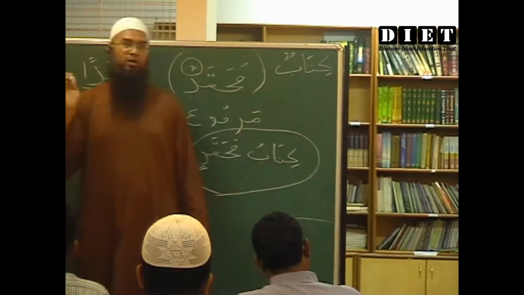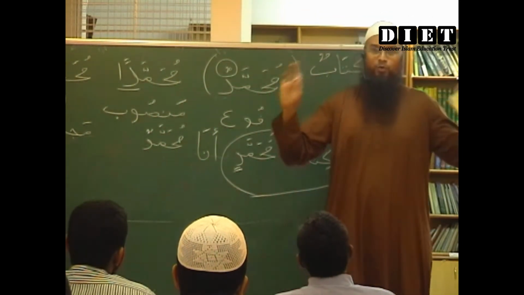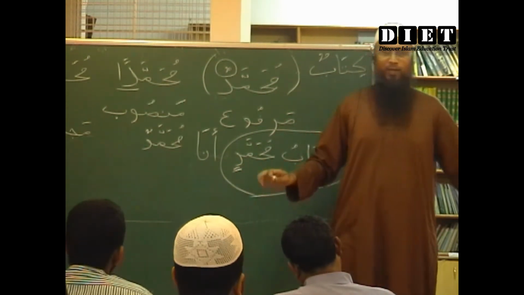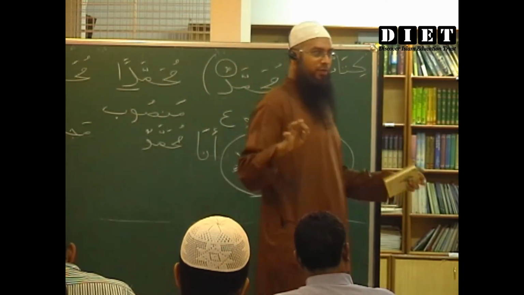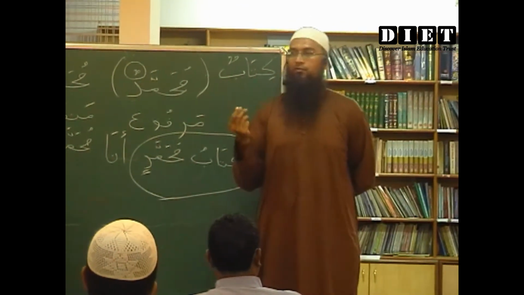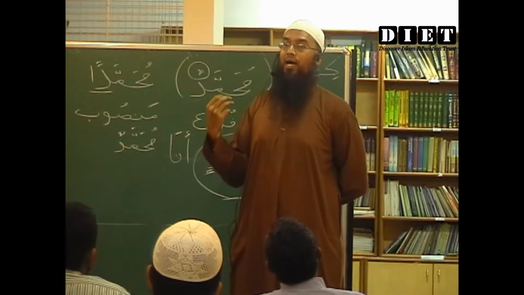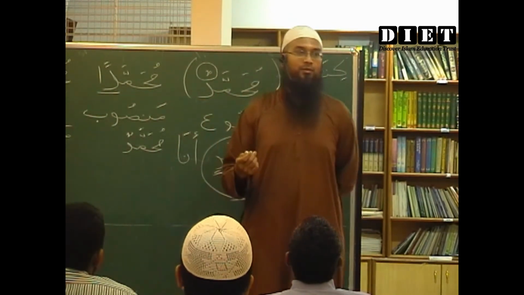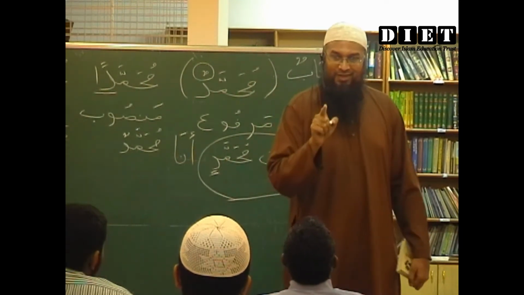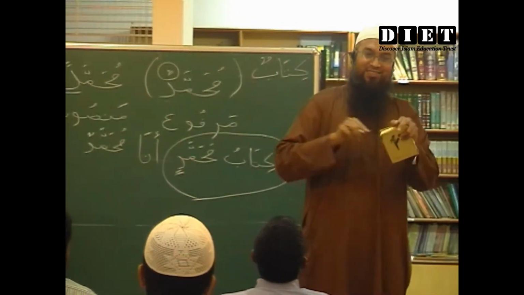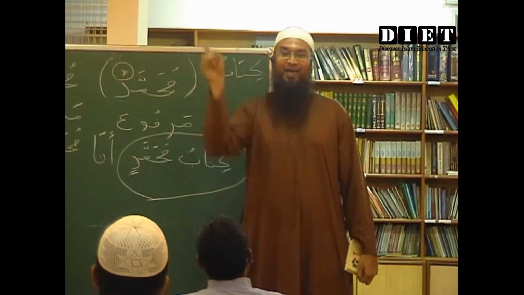What is it for pen? Original state. Qalamun. Qalamun is the original state. It is in the marfu. Now if I have to say the pen which belongs to Hamid, how do you bring it? Qalamu Hamid. Very good. Can you give the last Arab? Hamidin. Very good, mashallah. So it is Qalamu Hamidin.